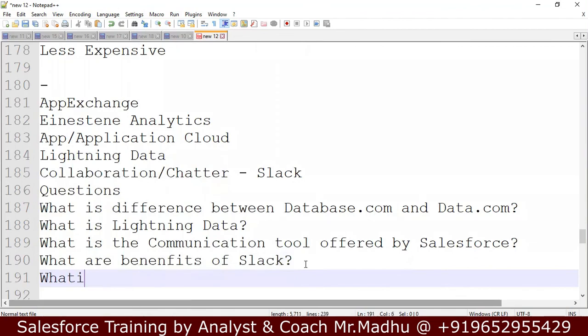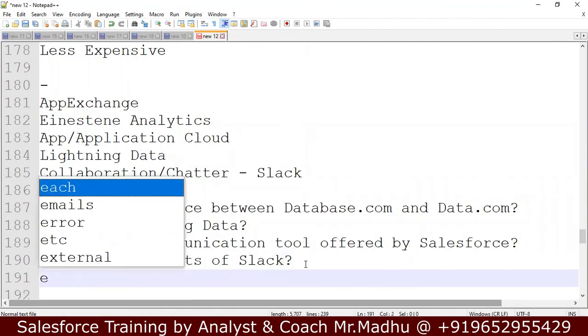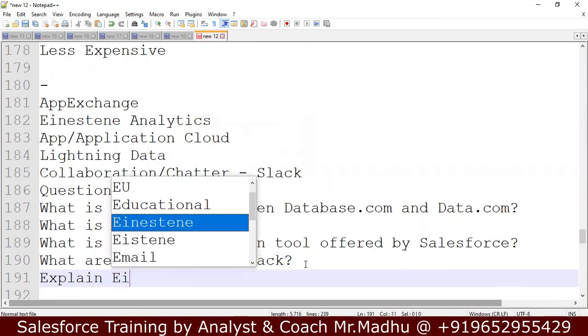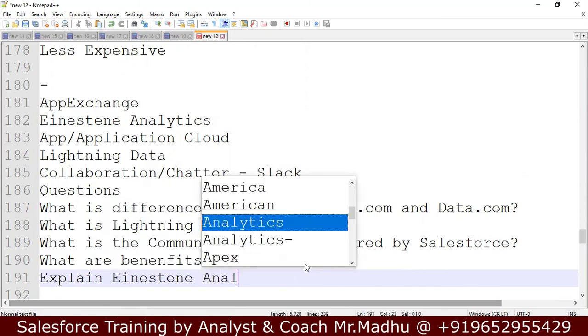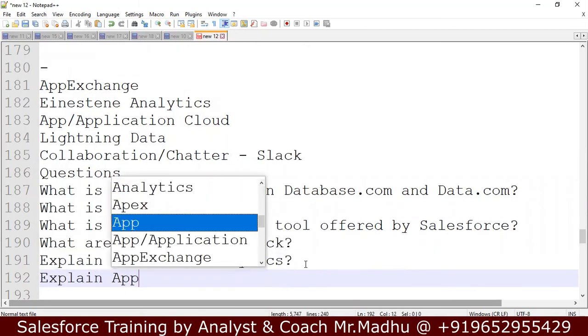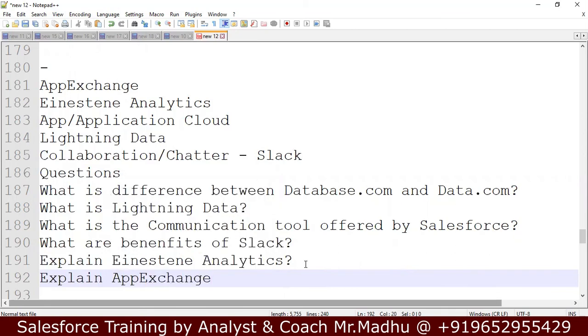What is Einstein? Explain Einstein Analytics. Explain App Exchange. These are the questions for today's session.